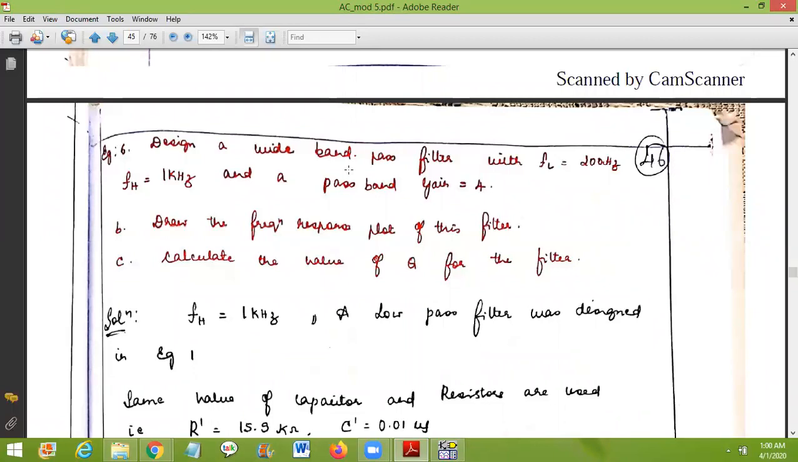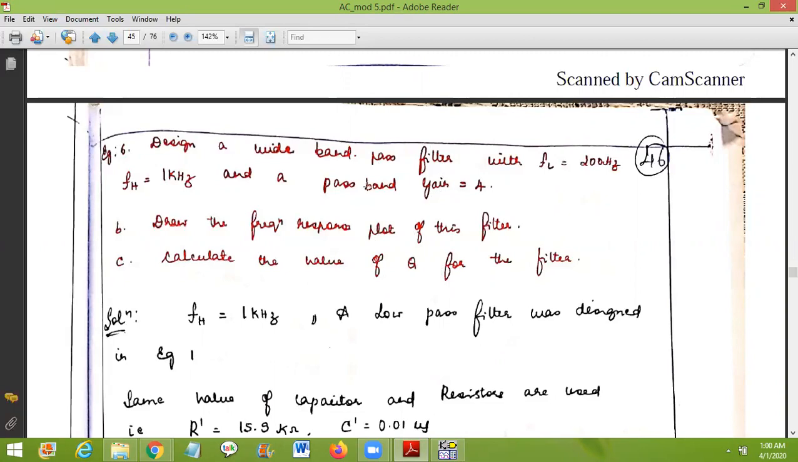First we have to solve the first order low pass filter, and for the first order high pass filter we have to find the design, and then multiply the voltage gain magnitudes. So let us consider the first case.